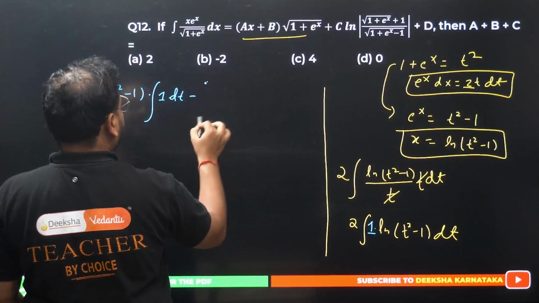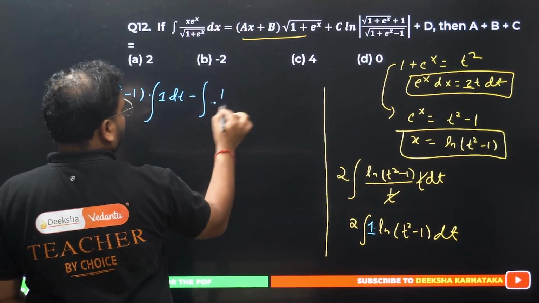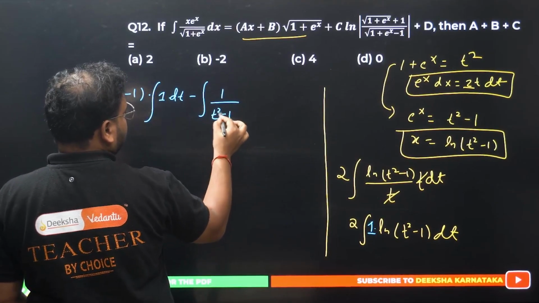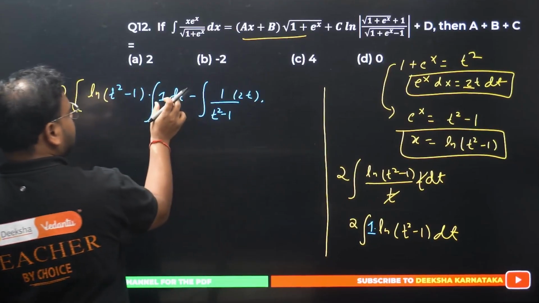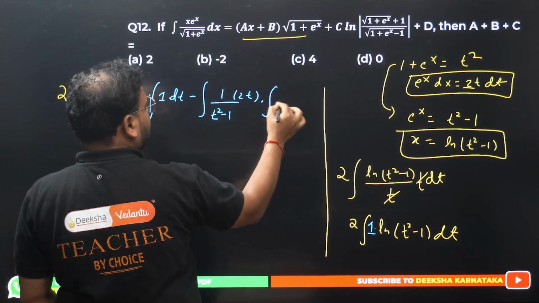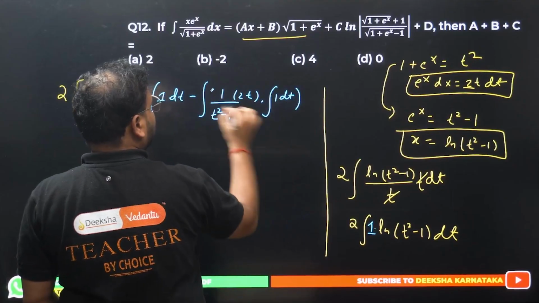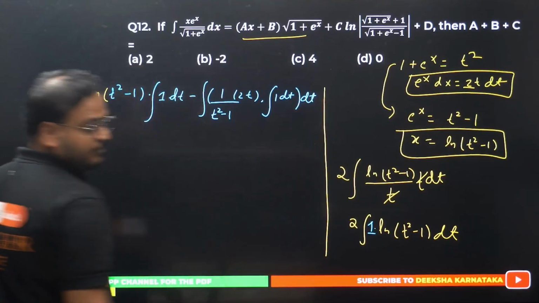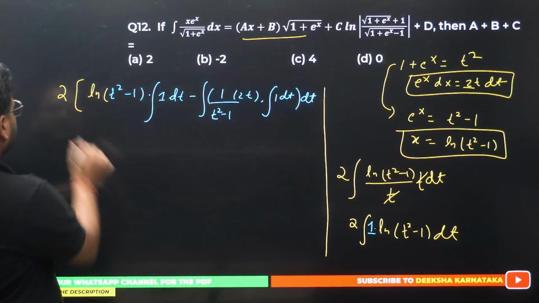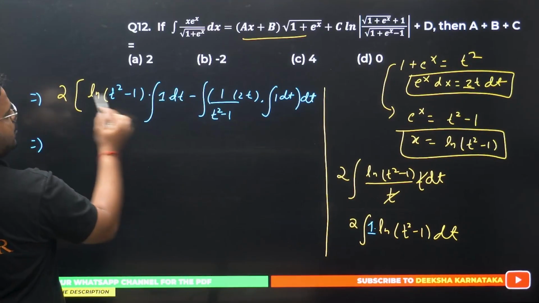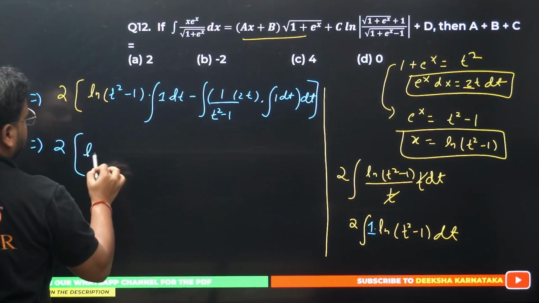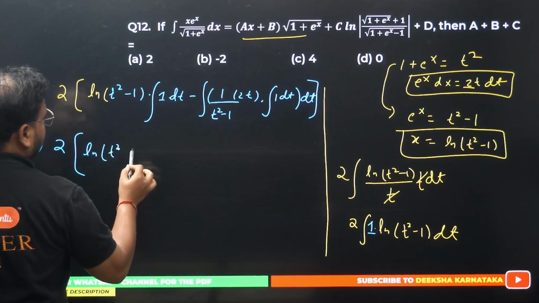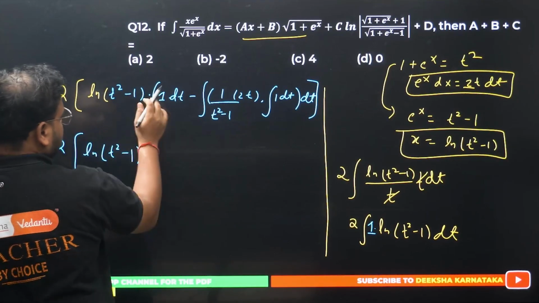We have an integration again. The derivative of this will be 1 upon t square minus 1 with twice of t. We'll again have 1 dt integration, this whole thing with one more dt. Please have a look. This is all by parts. This 2 is outside this whole thing. I get ln t square minus 1, and integration of 1 is t.